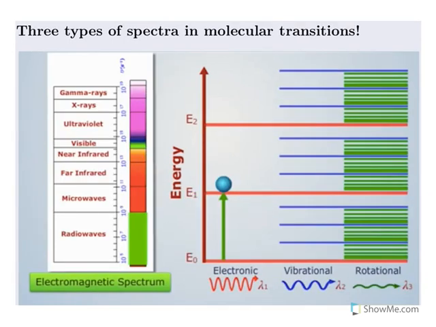Let us see individually. See, electronic transition, you can see this wavelength is shorter. Wavelength is shorter means higher in energy. Vibrational, IR, wavelength is a little bit longer, energy is a little bit less. Rotational, even longer waves, that means very low in energy. And this is how the transition occurs.